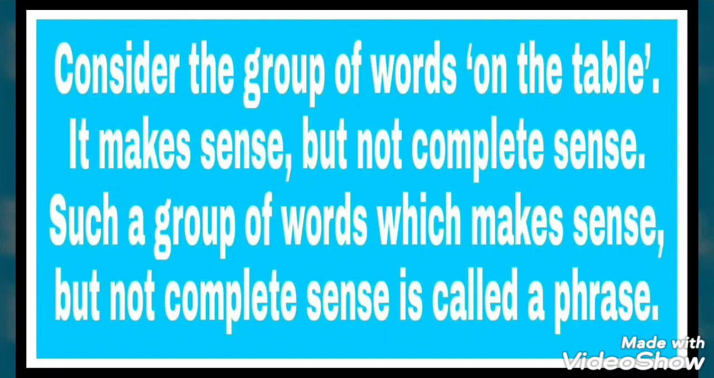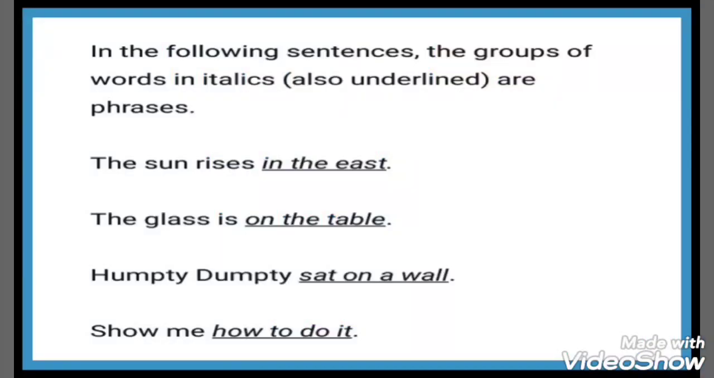Right? So we can define it like this. Such a group of words which makes sense but not a complete sense is called a phrase. So it's a part of a sentence. It is having some sense but not a complete sense. Let us see the examples which will help you more.